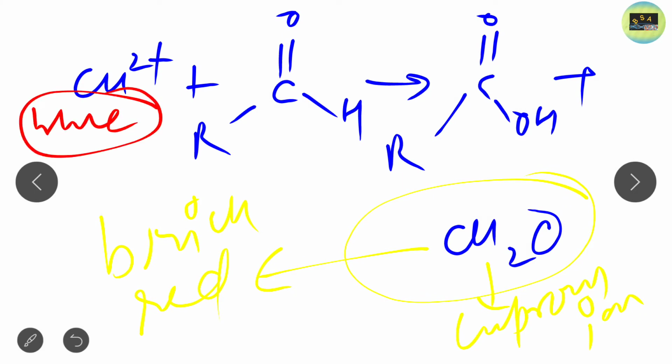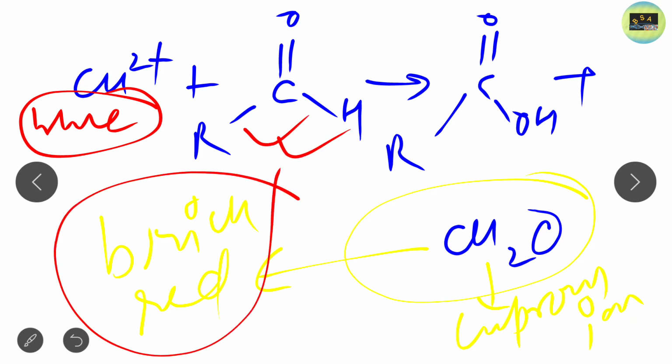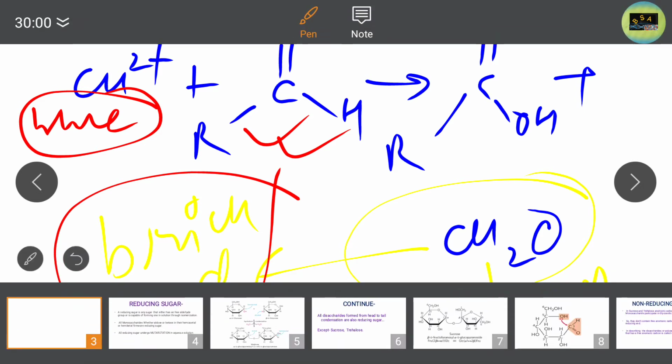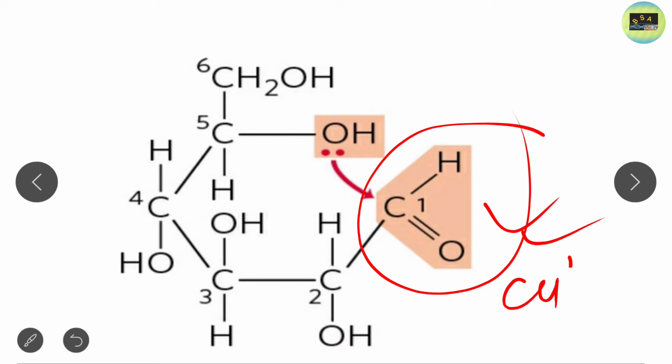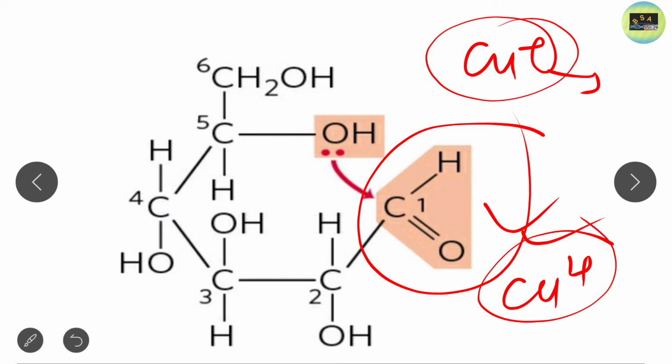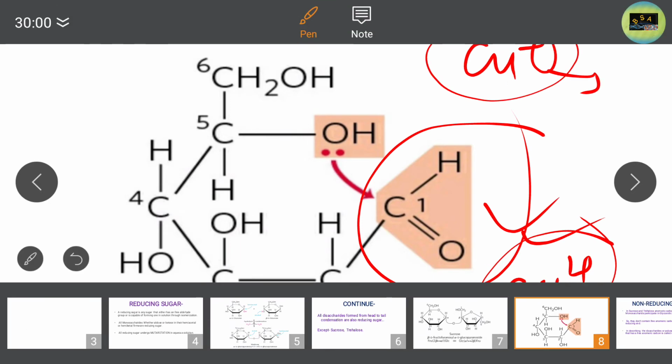This is blue in color, and after the reaction, when it reacts with the free aldehyde group, it becomes brick red in color. And where does it get the free aldehyde group? It gets the free aldehyde group when the glucose molecule opens up in solution like this. When the glucose molecule opens, the free aldehyde group also becomes open, and this aldehyde group reacts with Cu2+ and forms Cu+, which is brick red. So this is a reducing sugar.